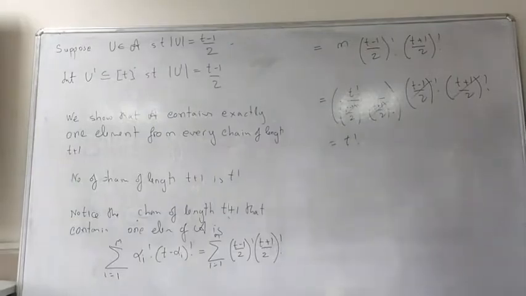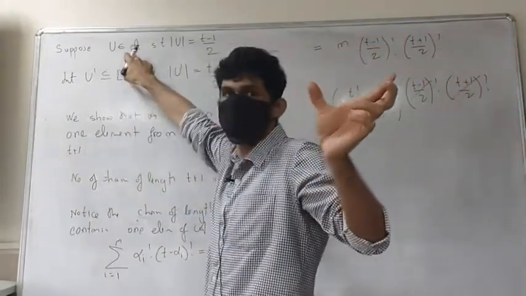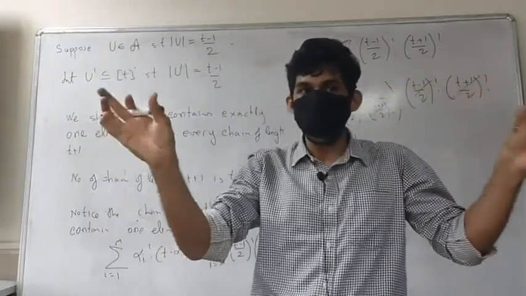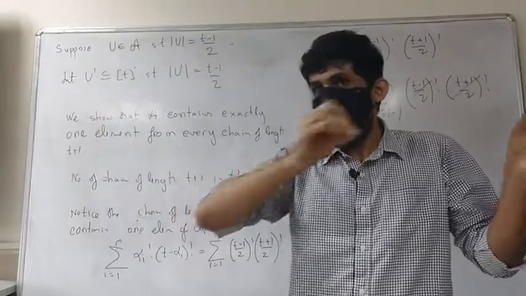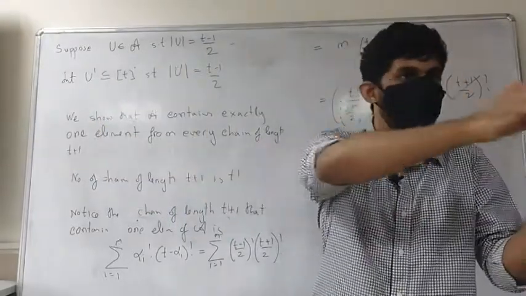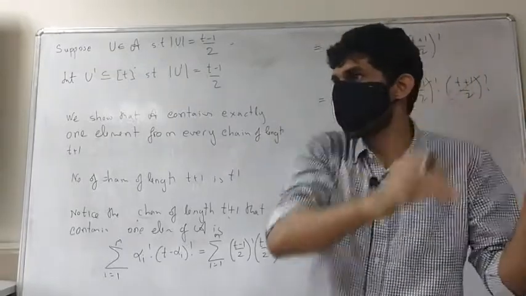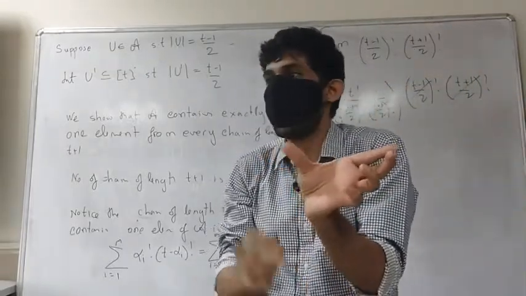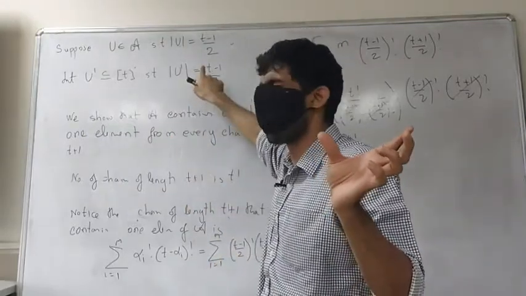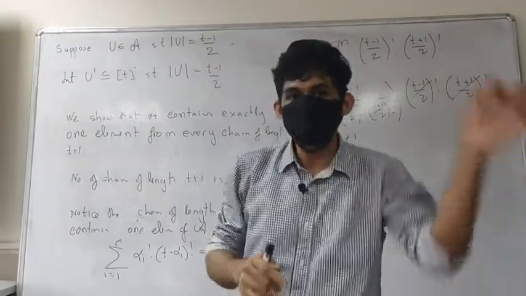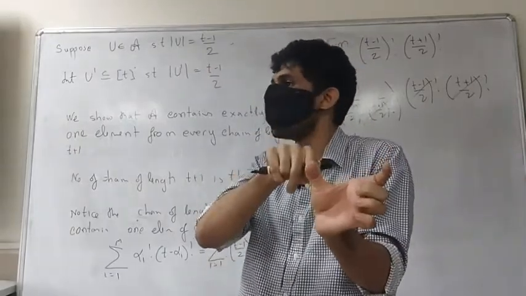So what you can do is, I have this set U, some fixed set U, and I'm giving you a set u prime. What I can do is I can create a sequence by first putting one element, so I'm going to get a subset of size (t plus 1)/2 from one of size (t minus 1)/2.